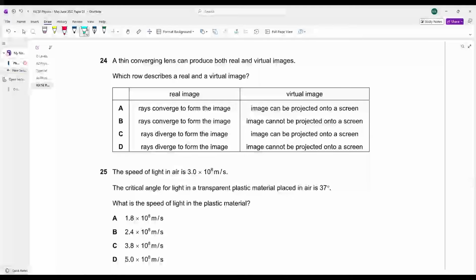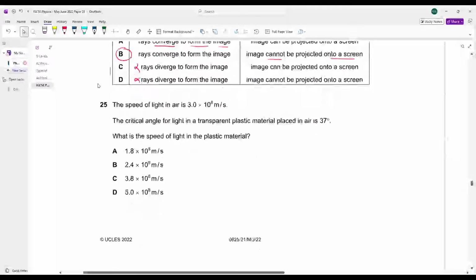A thin converging lens can produce both real and virtual images. Which row describes a real and a virtual image? Real image कौन सी होगी? In which rays converge to form an image? C or D cancel out. Virtual images कौन सी होंगी? That cannot be projected onto a screen. B is your answer. आगे बढ़ते हैं.